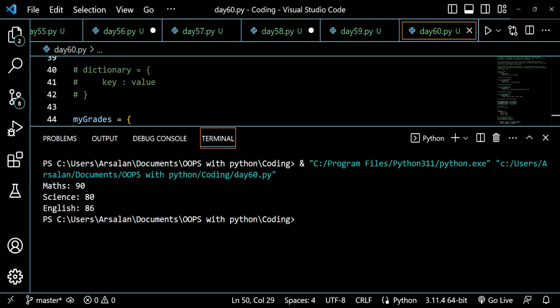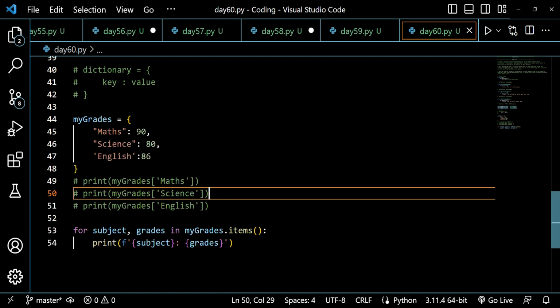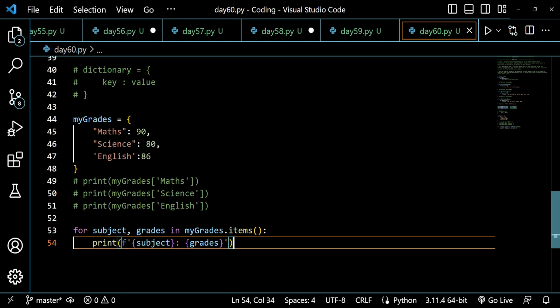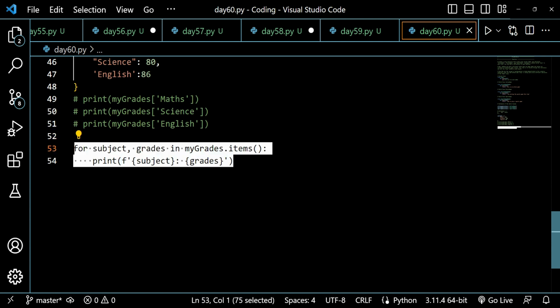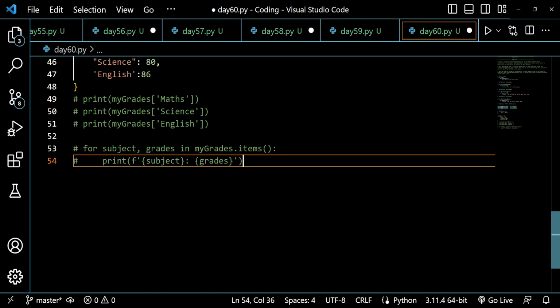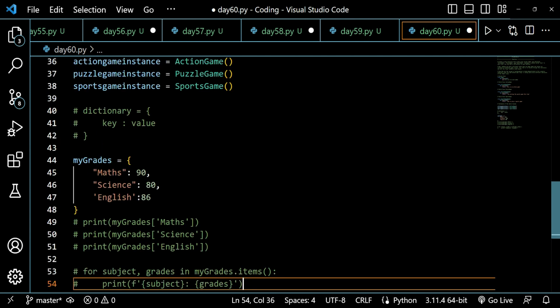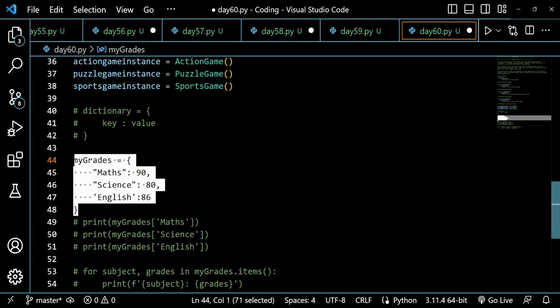You can see maths 90, science 80, and English 86. I hope now you have the idea of dictionary, and how we get the values from the dictionary. So now I will be just commenting it down, and getting back to our question, how it is related. So how in this question we will be dealing with dictionary.